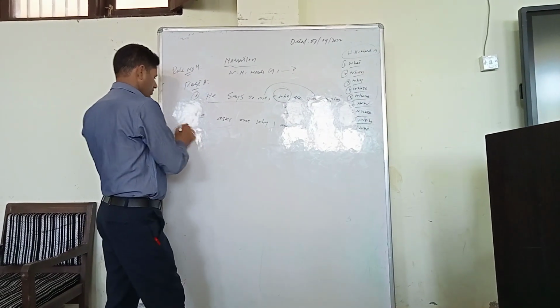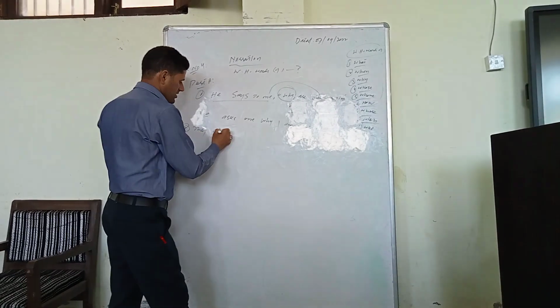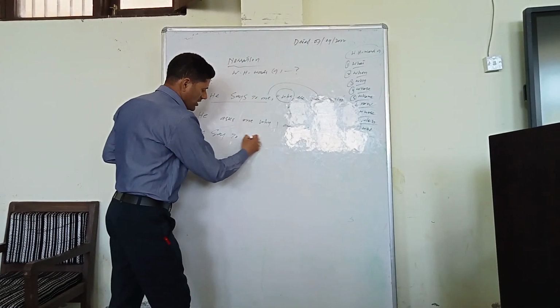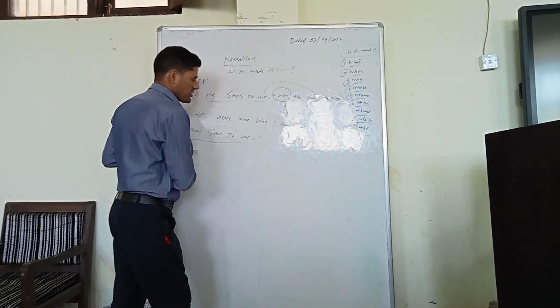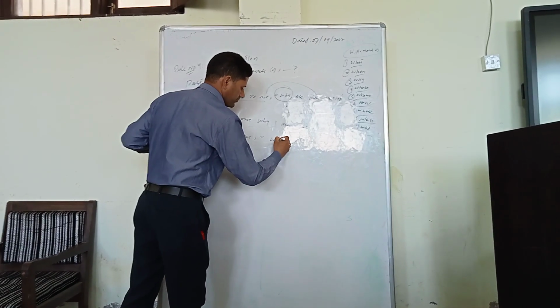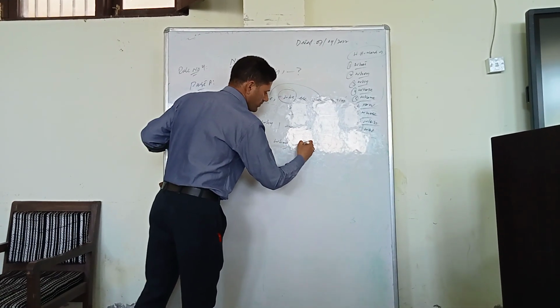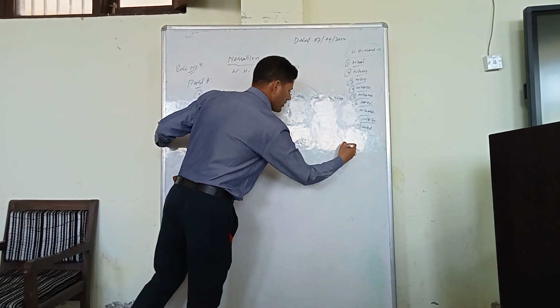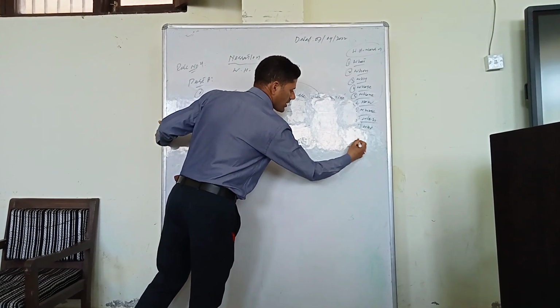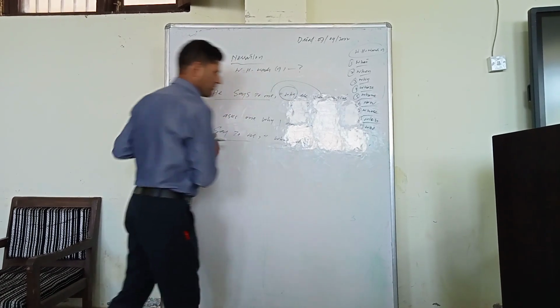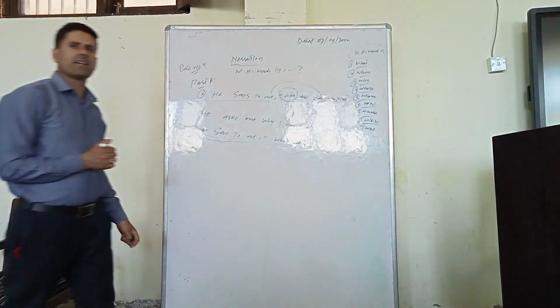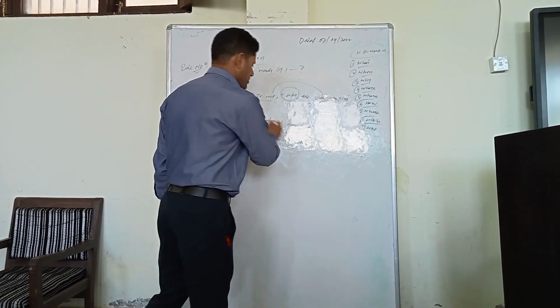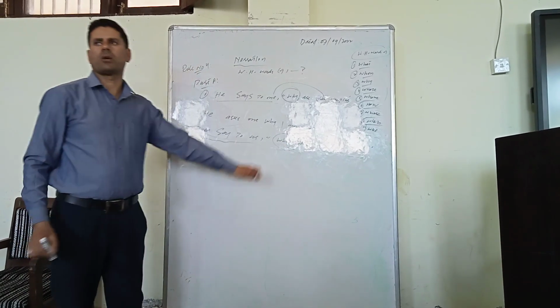Another sentence I write down here. For example, they say to us, "When will you help us?" Question mark, inverted commas. Once again, this reported speech has started with a WH word.